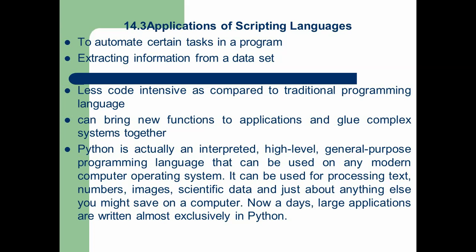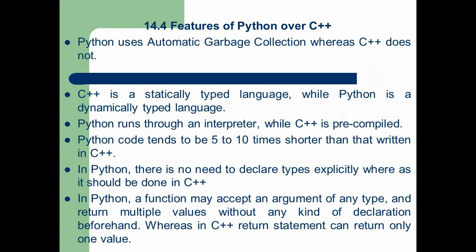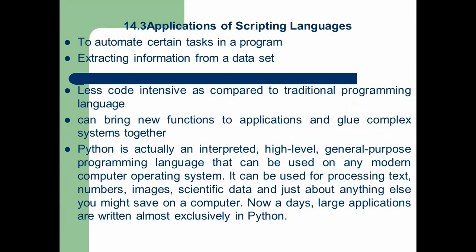For example, a Python program is smaller, maybe 10 to 15 times smaller than C++ programs. Next, it can bring new functions to an application and glue complex systems together. So the important feature or application of the scripting language is to glue, to conjoin two different programming languages.